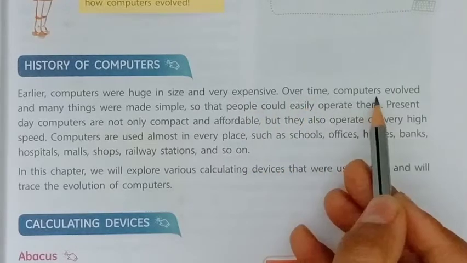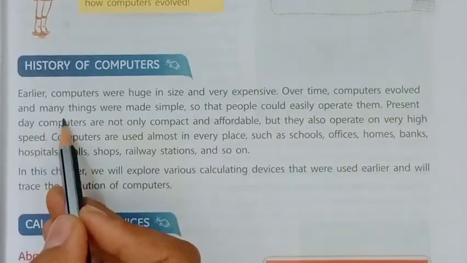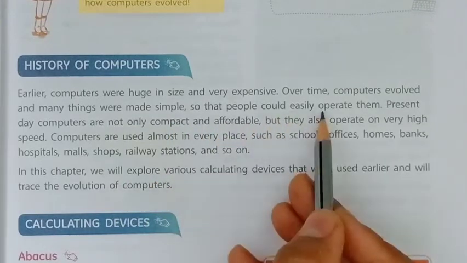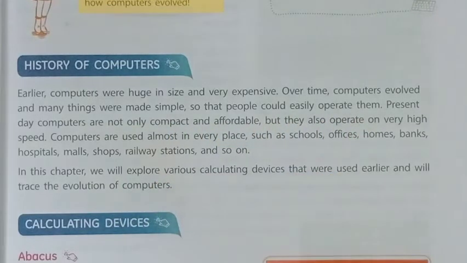A middle class person could not purchase one. Over time computers evolved and many things were made simple so that people could easily operate them.